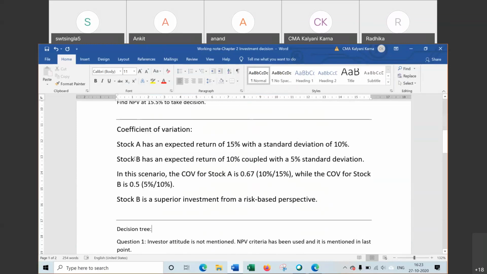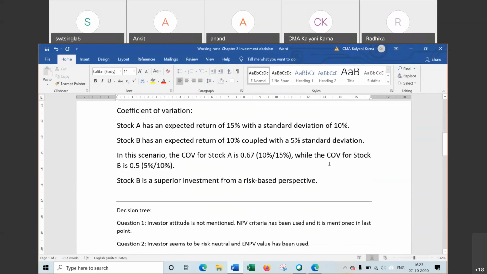So stock B has lower standard deviation. On the basis of this, B should be selected, but return is high for A. Now the confusion will be there, which stock should be selected, A or B, because A has higher return, B has lower standard deviation.